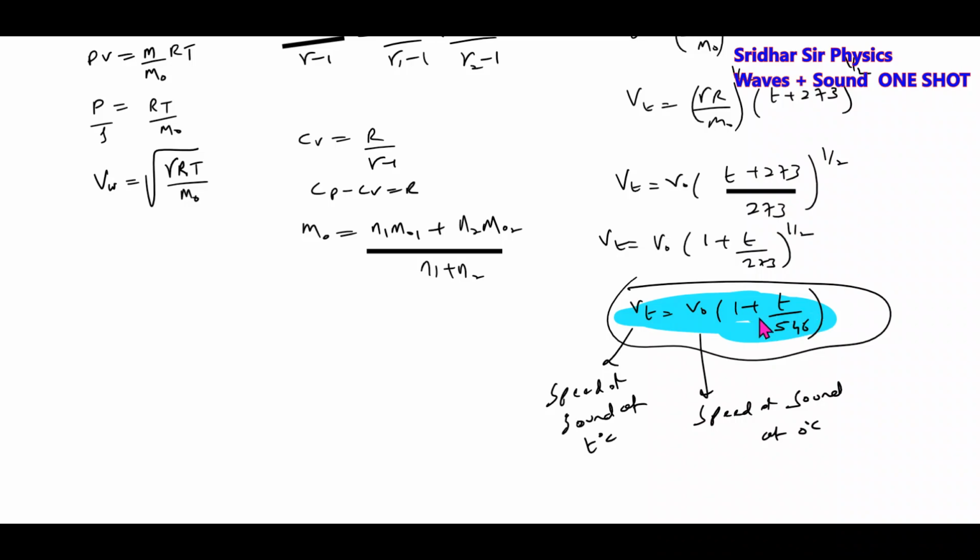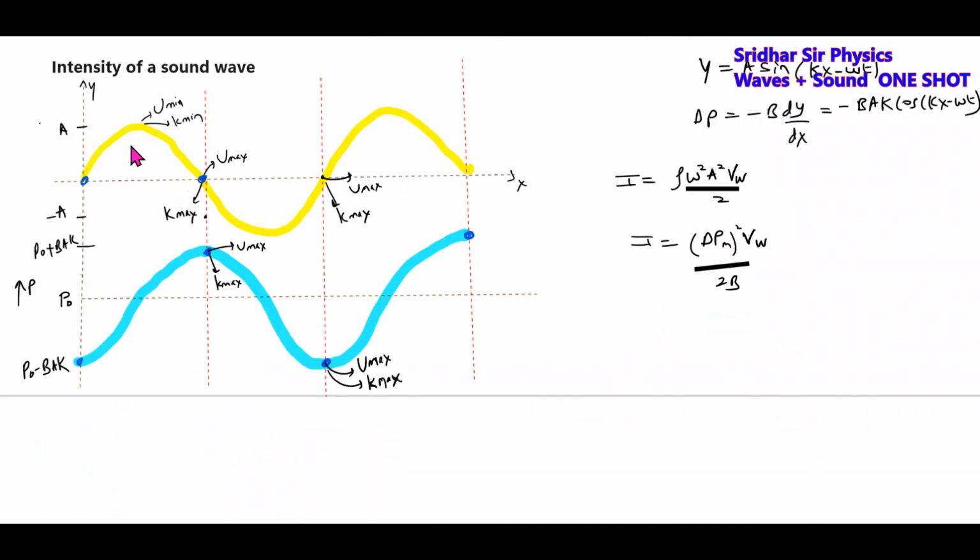Then once you know speed, you can also calculate the wavelength. What is the formula for wavelength? Because we know f equal to v by lambda. So the wavelength at T degrees Celsius equals wavelength of sound at 0 degrees Celsius times 1 plus T by 546. So we can also calculate the wavelength. This is the wavelength of sound. When a sound wave propagates through a medium, there is a displacement wave. This is a displacement wave, and this is a pressure wave.